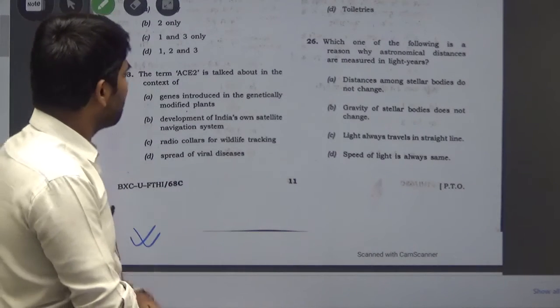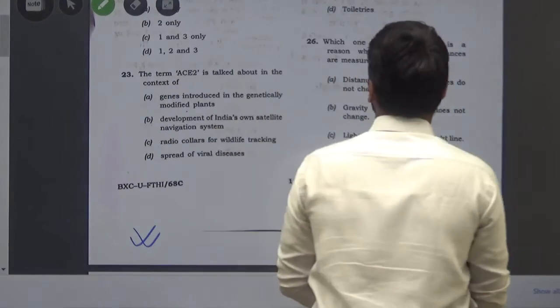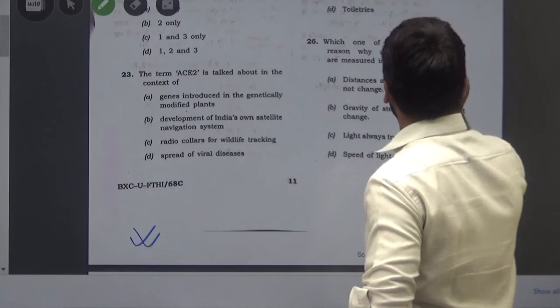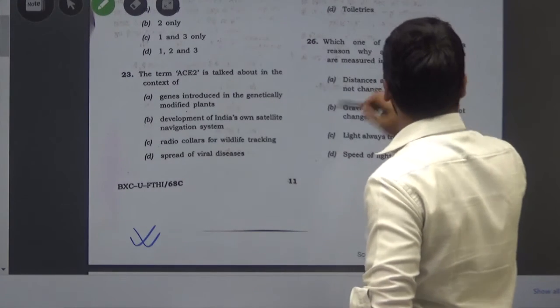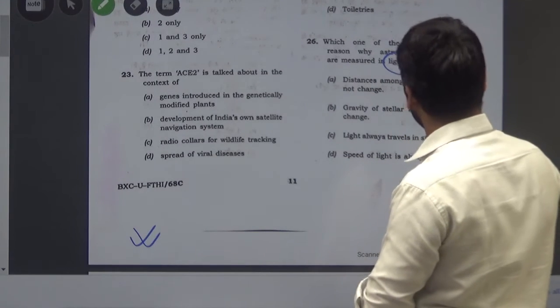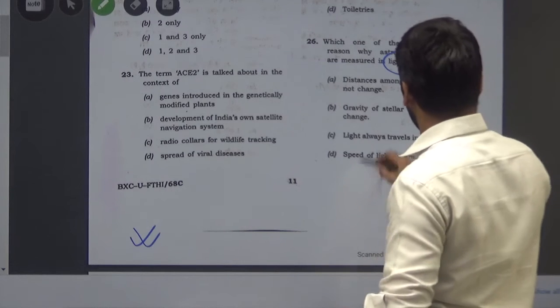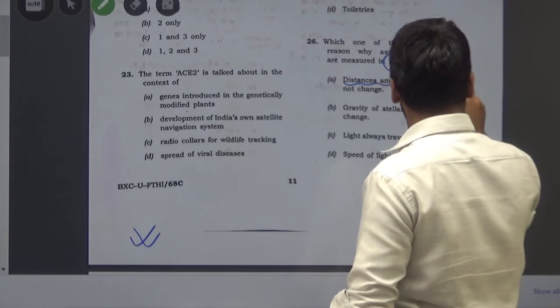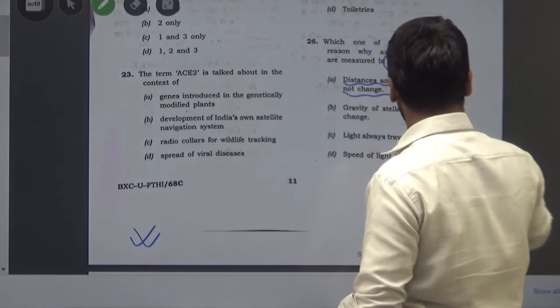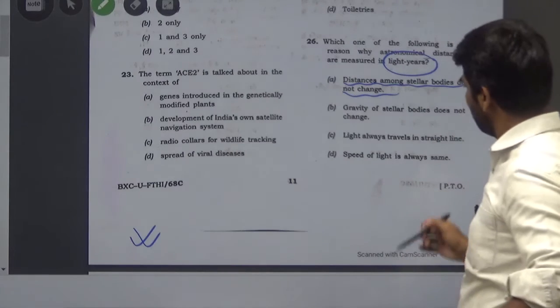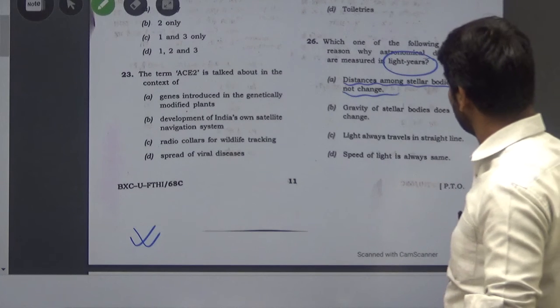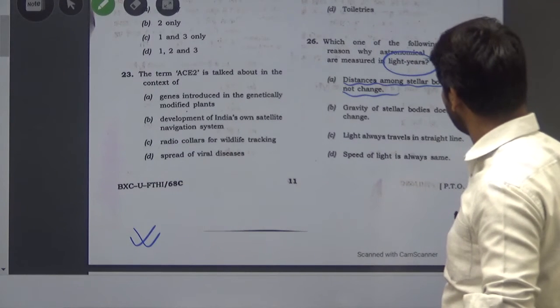For this, we can say that astronomical distances are measured in light years. Why? If we find any relation between these distances among stellar bodies to not change. Yes, distances among stellar bodies, even if it does not change,